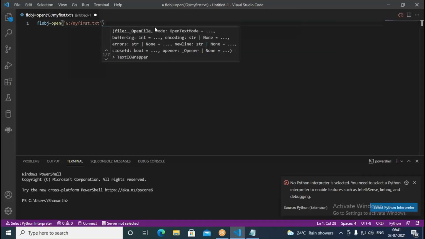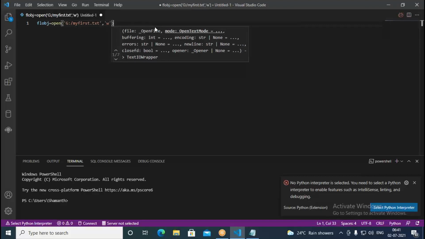Can we create it with any name, anywhere, or only in a particular place? Now, in whatever drive you want to create, you can create it. In whatever folder you want to create, you can create. But I've taken this as G drive, in that my first dot txt. Wherever you have space and wherever you want to save, there you can save it. The next thing here is what? Write mode. I should use write mode.